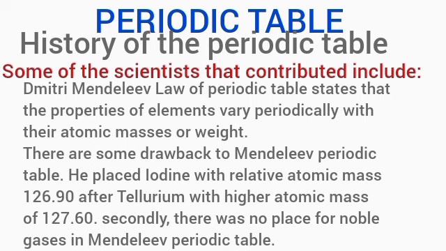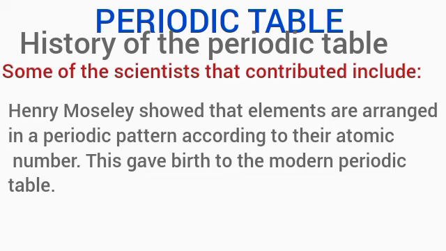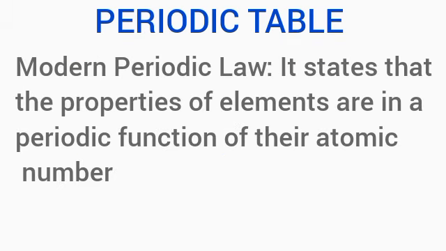There are some drawbacks or limitations to Mendeleev's periodic table. He placed iodine with relative atomic mass 126.90 after tellurium, which actually has a higher atomic mass. Secondly, there was no place for the noble gases, which were later discovered after Mendeleev's periodic table. It was Henry Moseley that showed that elements are arranged in a periodic pattern according to their atomic number. This gave birth to the modern periodic table.